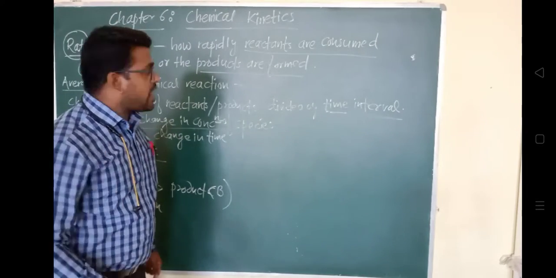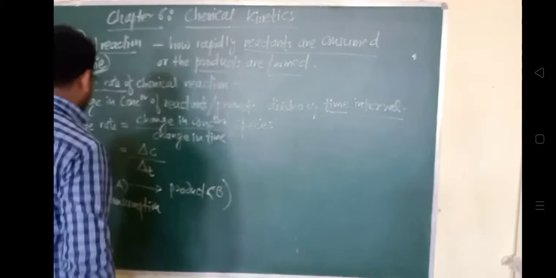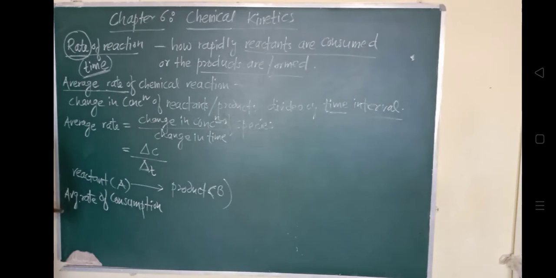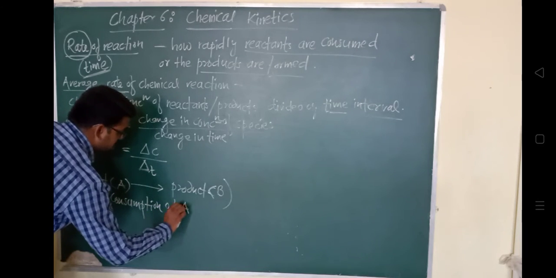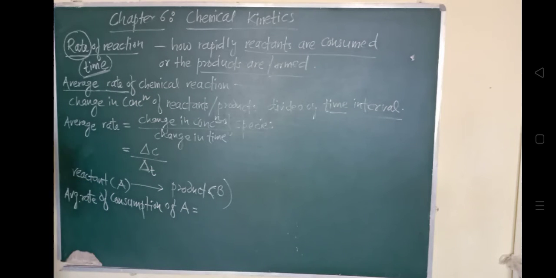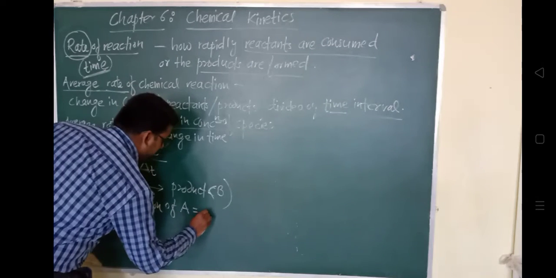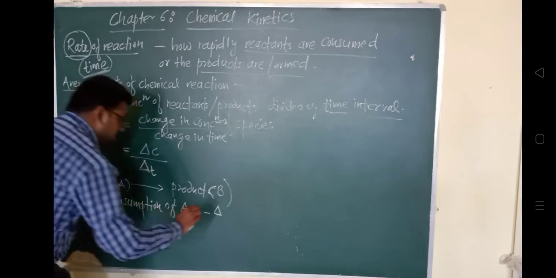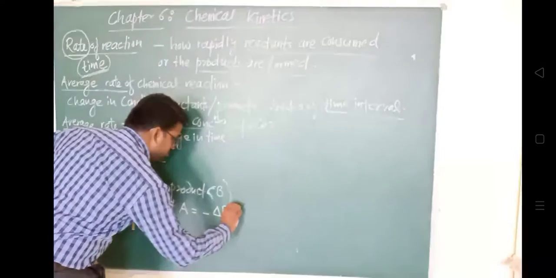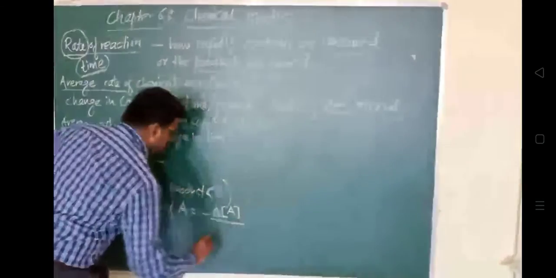Okay, so the average rate of consumption. Who is consuming right now? Reactants, they are getting consumed. So average rate of consumption of A, because A is our reactant, as I have written here, A is a reactant, and it is given by minus delta concentration of A divided by delta T.